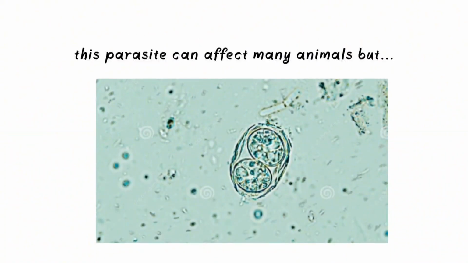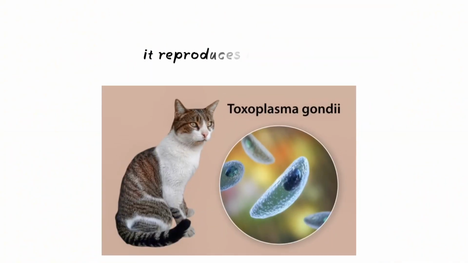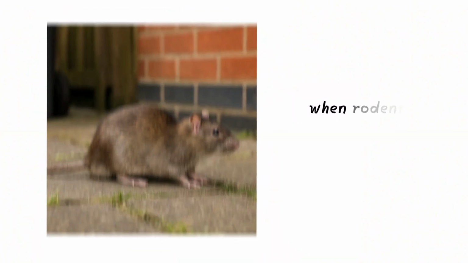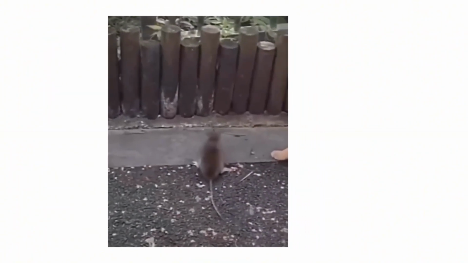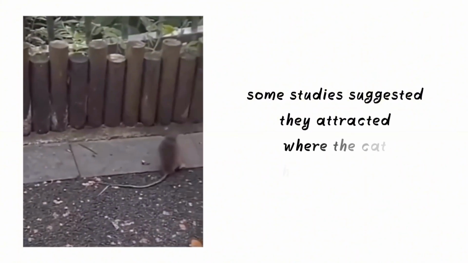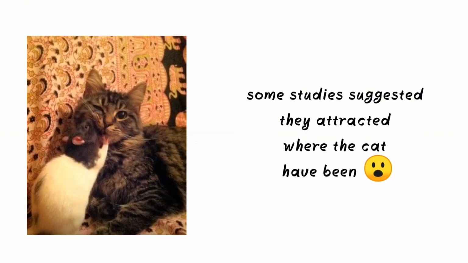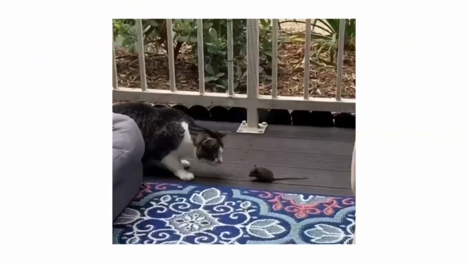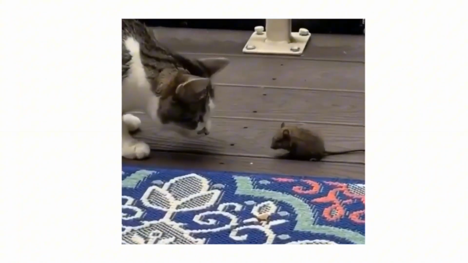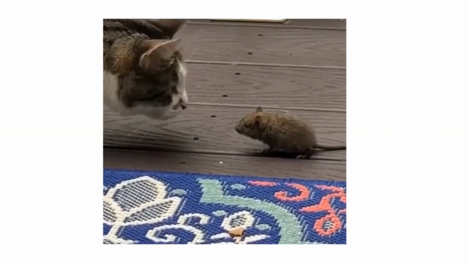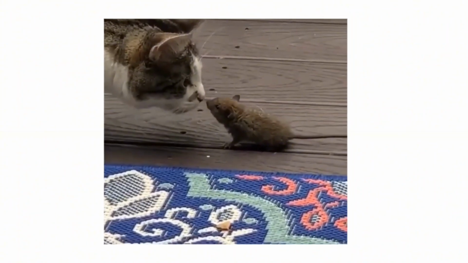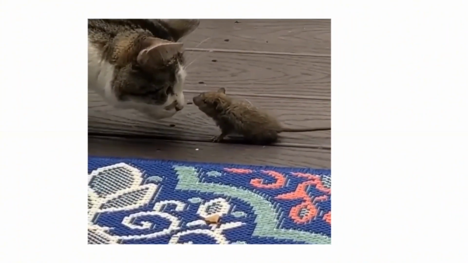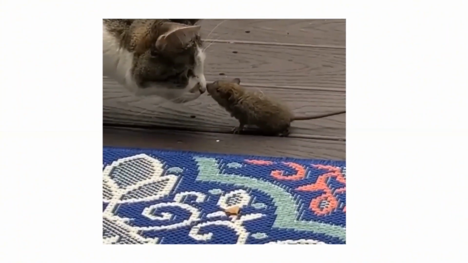Toxoplasma gondii. This microscopic parasite can infect many animals, but it reproduces inside cats. When rodents become infected, their natural fear of cats begins to fade. Some studies suggest they may even become attracted to areas where cats have been. As a result, they are more likely to be eaten, allowing the parasite to reach its preferred host. Scientists continue studying how such a tiny organism can influence behavior so effectively.